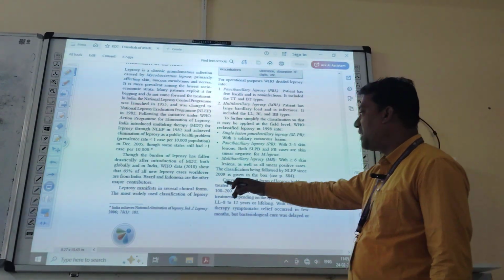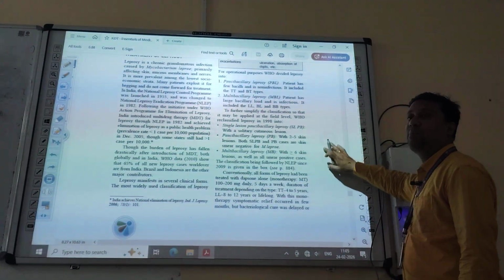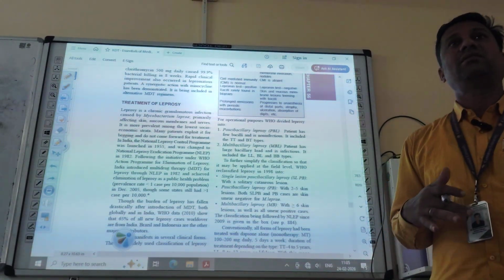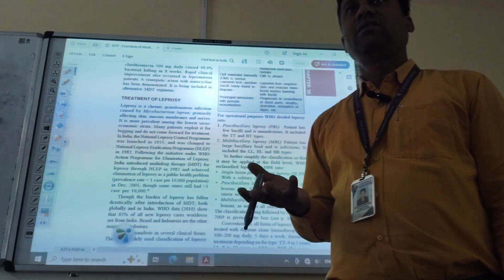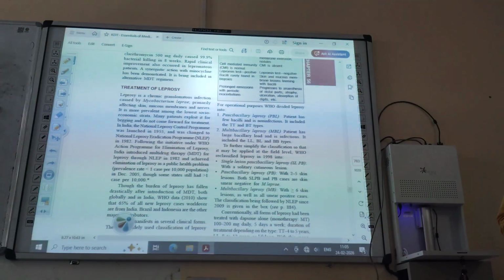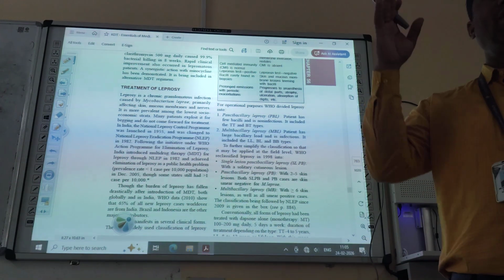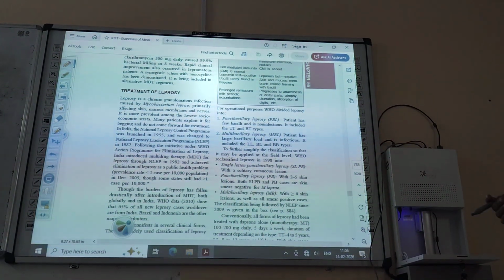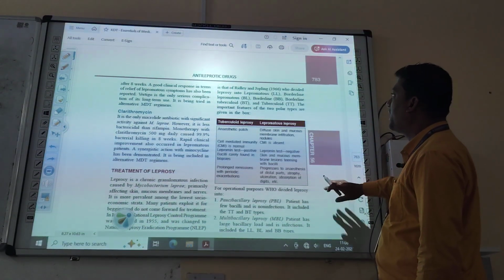Leprosy manifests in several clinical forms. The most widely used classification of leprosy has been used. What are the different types? Just like the different types of malaria. We have studied different types of malaria: Plasmodium vivax, Plasmodium falciparum, Plasmodium ovale, Plasmodium malariae. Four types of malaria parasites are there. Just like that, leprosy has different types.